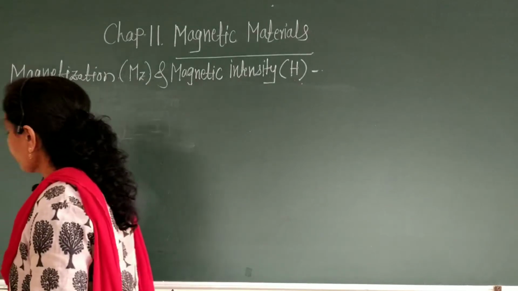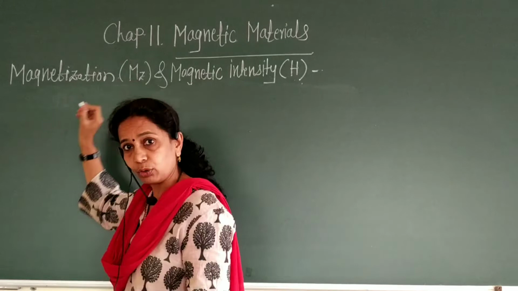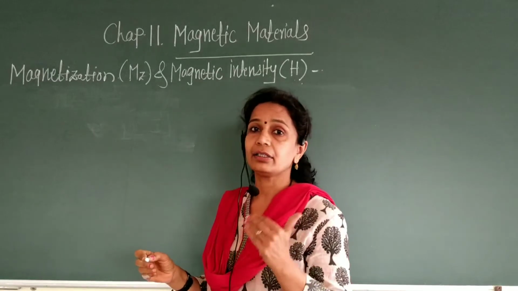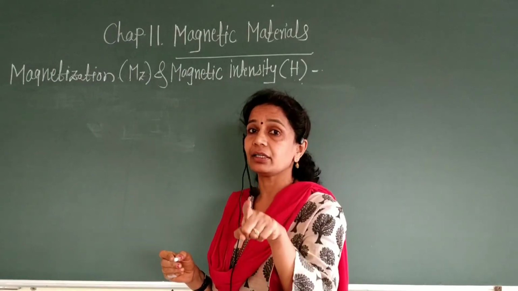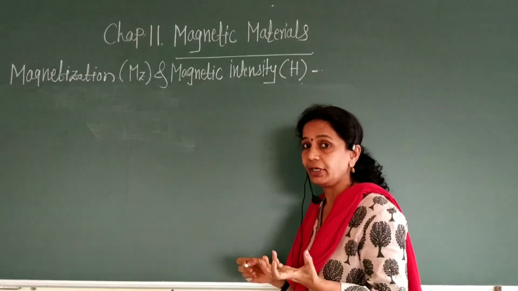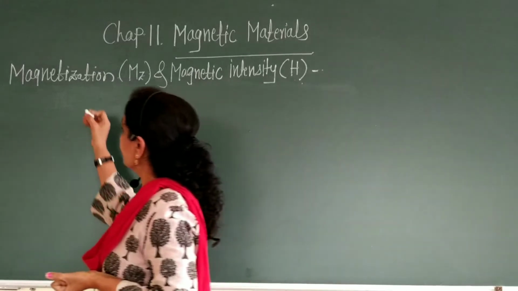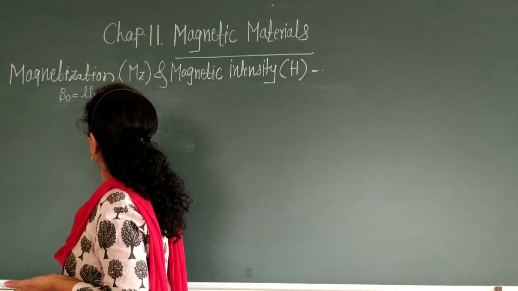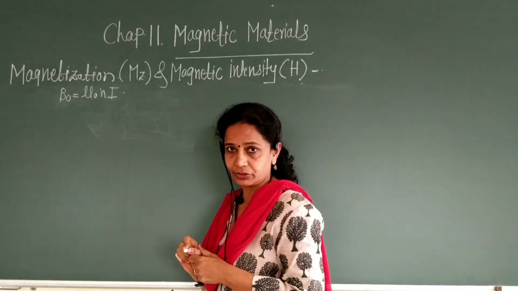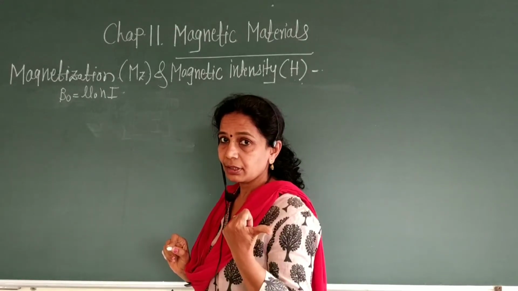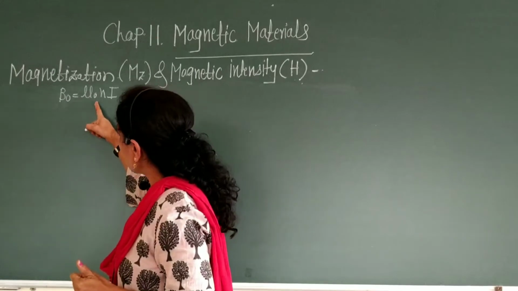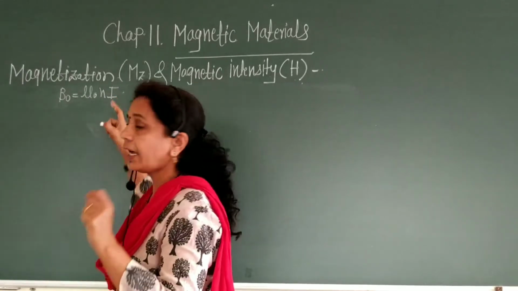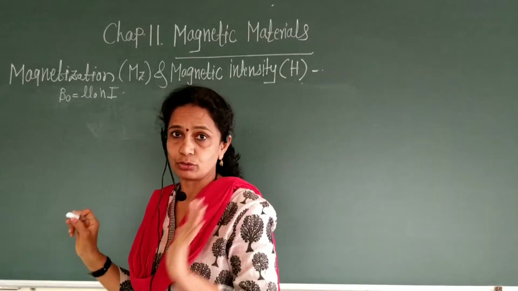Consider a rod of such a material placed in a solenoid with n turns per unit length carrying current I. Then the magnetic field inside the solenoid is B naught equal to mu naught n I. We obtained this equation in the previous chapter, where mu naught is the permeability constant, n is the number of turns per unit length, and I is the current flowing through the solenoid.